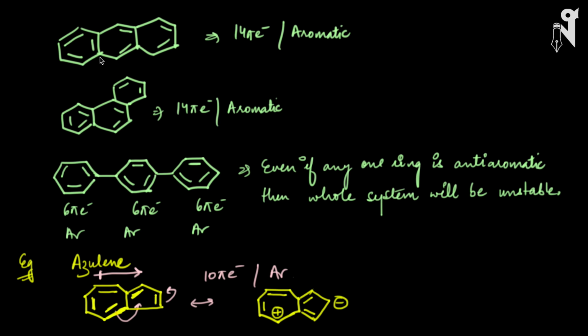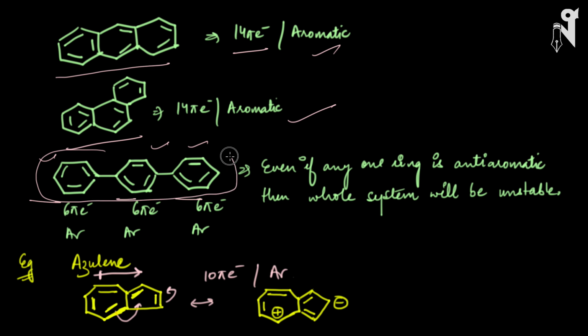Similarly, these are the examples. We have naphthalene. We had spoken about naphthalene earlier. We have spoken about anthracene, phenanthrene, everything earlier. And these are the structures for these. These are fused rings. We will be checking the total number of pi electrons, planarity, and conjugation. And then we will decide whether the molecule is aromatic or not. Here in this case, the whole molecule will become aromatic, though there are three different rings which are attached to each other. So these are isolated polycyclic compounds.